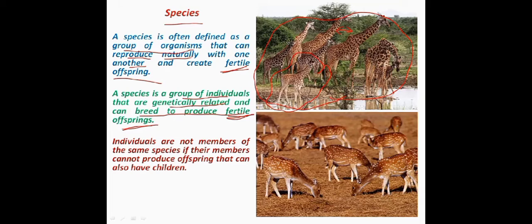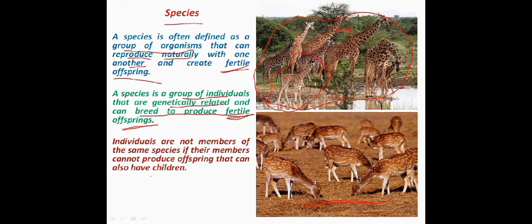So this is what we call the species of giraffe, and this is the species of spotted deer, because these spotted deer will interbreed with one another, they'll produce their offsprings, and their offsprings will produce their offsprings, and so on and so forth. So these are two different species. In natural conditions, a giraffe will not interbreed or mate with a spotted deer, or a spotted deer will not interbreed with a giraffe. So these are two entirely different species. Like Homo sapiens is a different species.